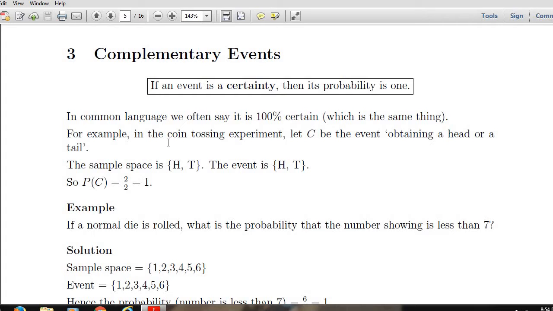For example, in the coin tossing experiment, let C be the event of obtaining a head or a tail. The sample space of this experiment is what? The set {H, T}. The event is what? {H, T}, because C is the event of obtaining a head or a tail. Therefore, the event is {H, T}. So, the probability of C is 2 by 2, because the total number of elements in the sample space is 2, and the total number of elements in the event is also 2. Therefore, the probability of C is 1.